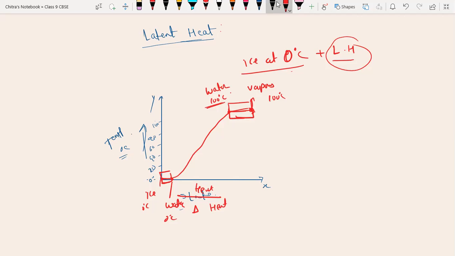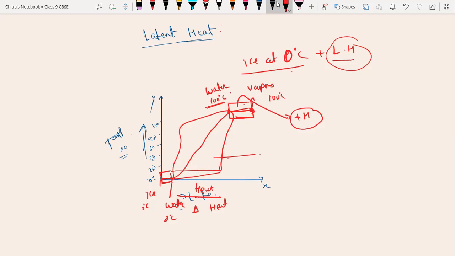Okay. Here again we are providing the heat, but in this region only the temperature will increase. Here the temperature will change, but from water at 100 degrees Celsius to vapor at 100 degrees Celsius, again heat will be absorbed, but there will be no change in temperature. It will remain at 100 degrees Celsius, where liquid will convert into gaseous form.